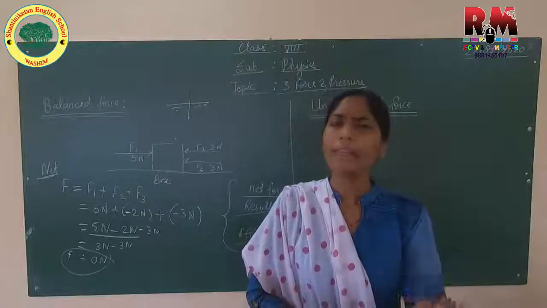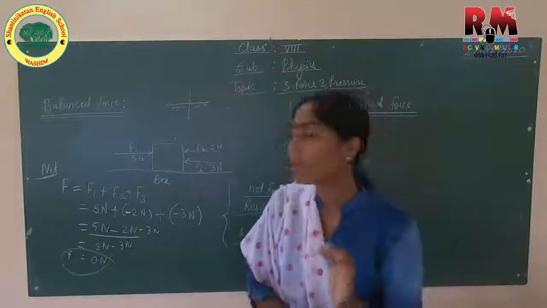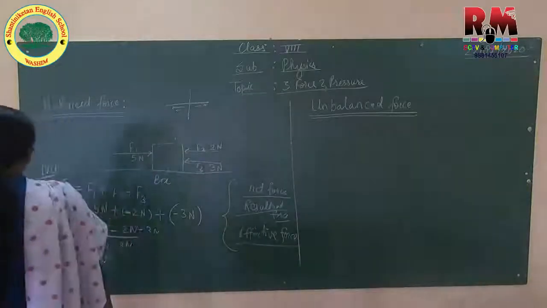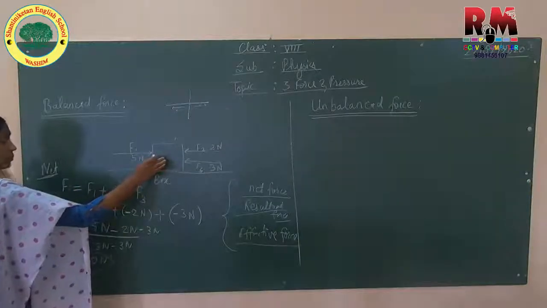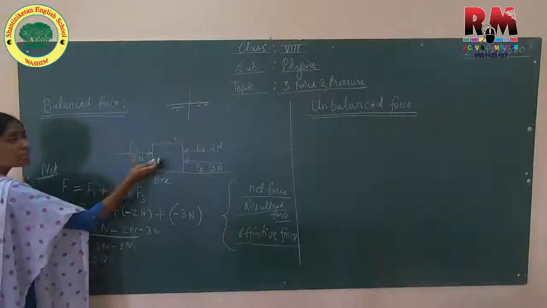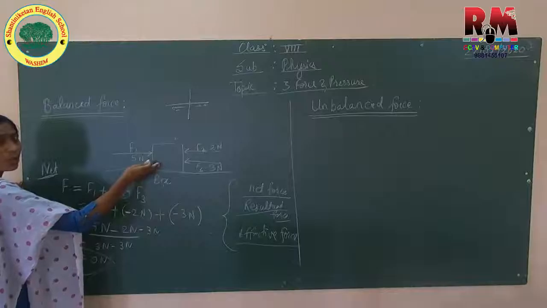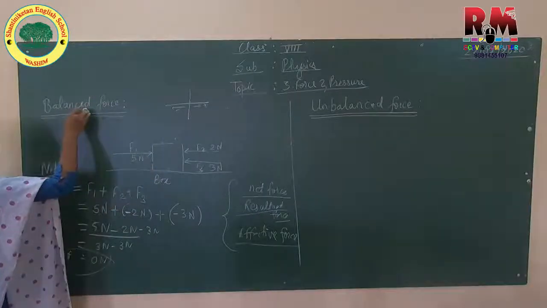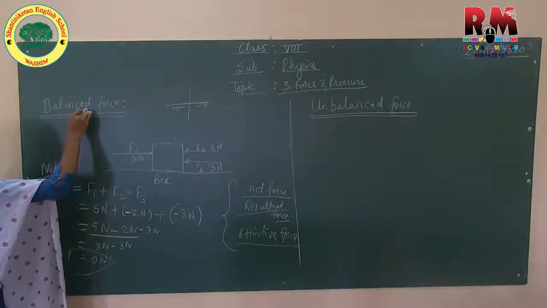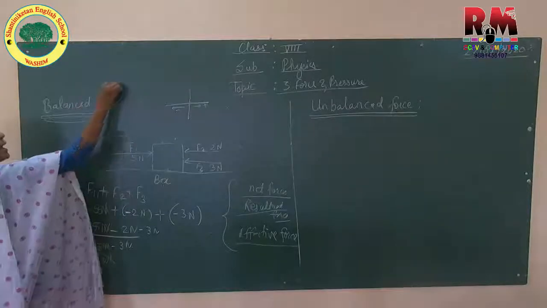When this condition occurs, that after application of force the object is not changing its position, the object is not moving from its place, then that force is what? Balanced force. That force is called balanced force.